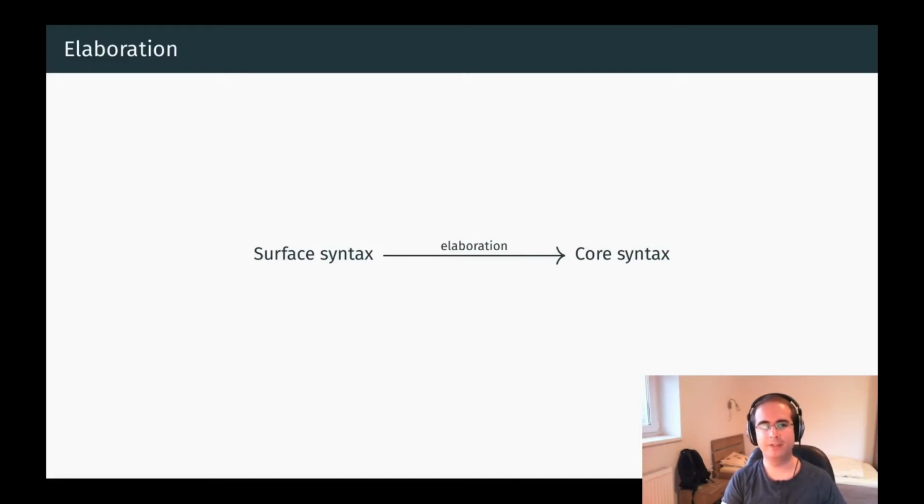First, what is elaboration? It is a translation from surface syntax to core syntax. Surface syntax is a parse representation of what programmers actually see in a source file. It is usually compact and convenient to read and write, but omits a lot of typing information, and it is not necessarily well typed. The core syntax is used internally by the compiler. It is simple, well typed, and explicitly annotated, but it is much more verbose than the surface syntax.